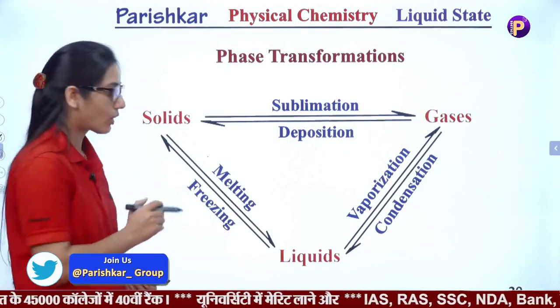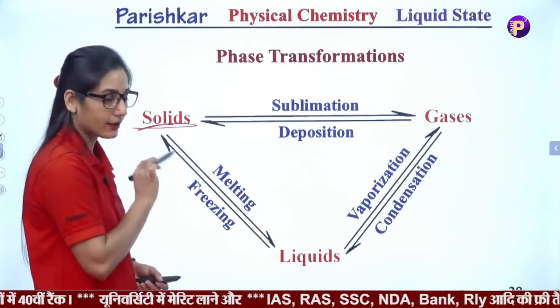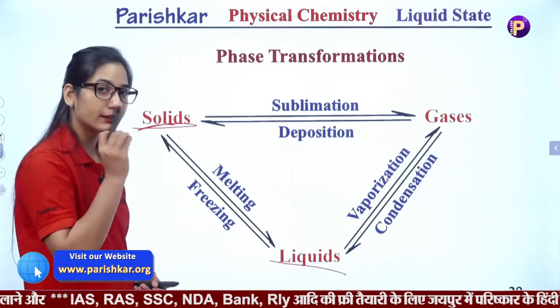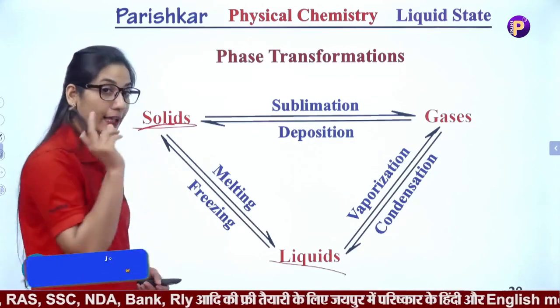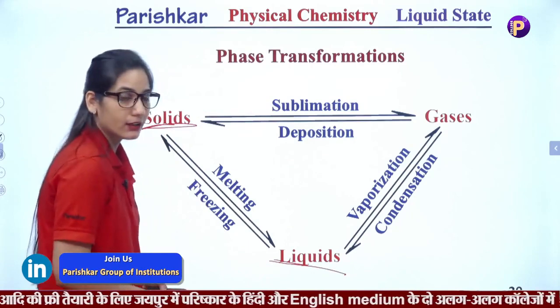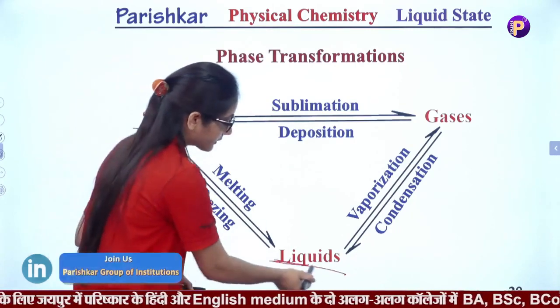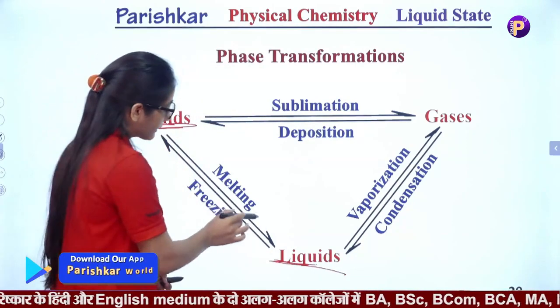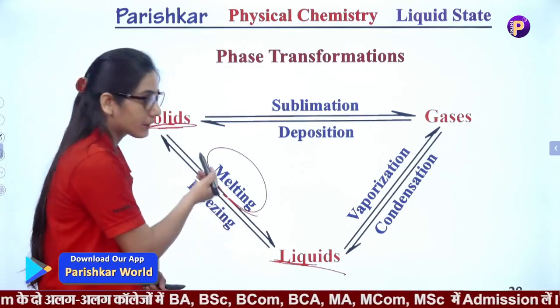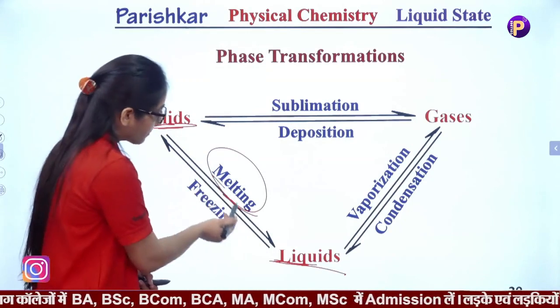When a solid is provided heat and it converts into liquid, the temperature at which the solid melts into liquid is known as the melting point, and the process is known as melting.